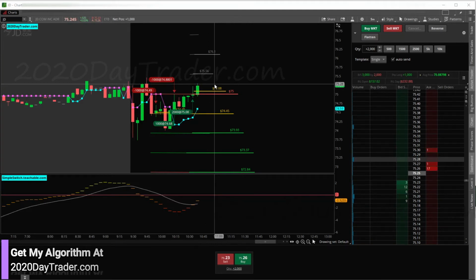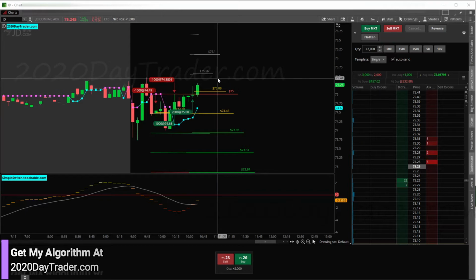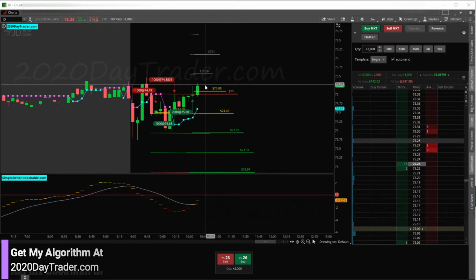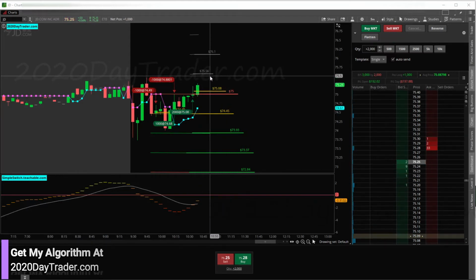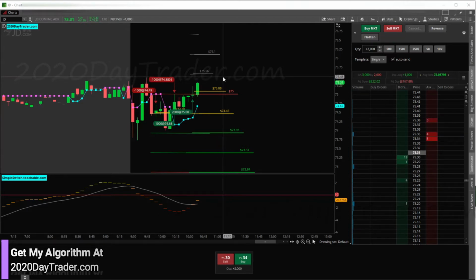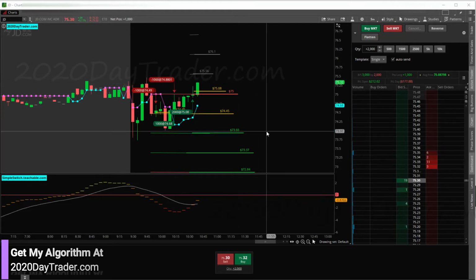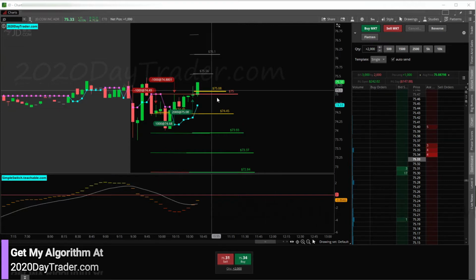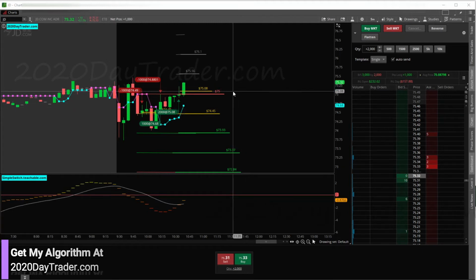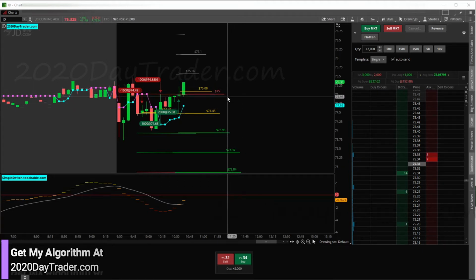So right now we're trying to breach it. This is the main strength of high of day here, but it's not really broken until we get above this, which is almost in our 1R target. So there's a draw to give us this 1R level, which should put us at a break-even-ish area. But I really don't want to get out there. The bummer is it's going to get here and get rejected, and then it's like, what do I do? Do I just get out break even on the day? Or do I wait? If I wait for it to bust that, I could be looking at a consolidation, which then puts me in the red on the day when I could have been out green. In the end it's really about preserving capital to fight another day.